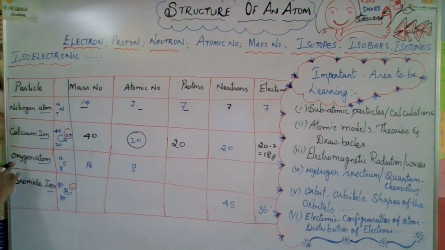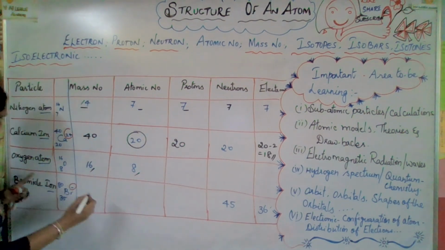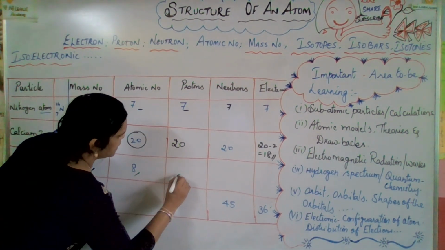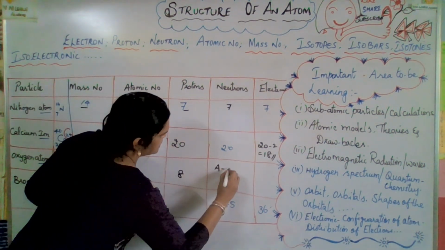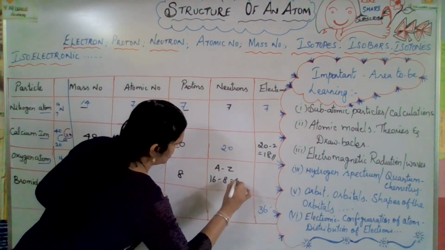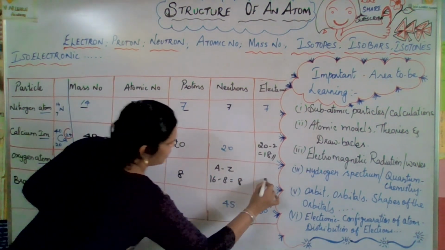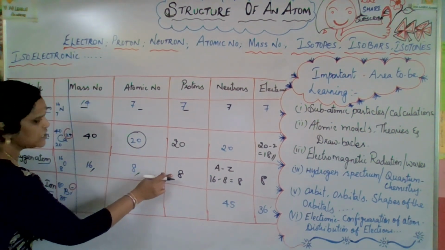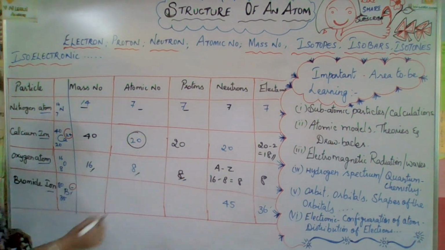Okay, now next one, oxygen atom, atomic number and mass number. Mass number 16 they have provided, and atomic number also. Number of protons is actually 8 only, and neutrons is A minus Z. That means here 16 minus 8 equals 8. So number of neutrons is also 8. Number of electrons is also 8 only. Why? Because number of protons is equal to number of electrons. So the same number will come.